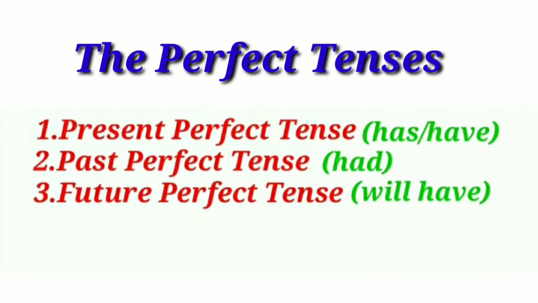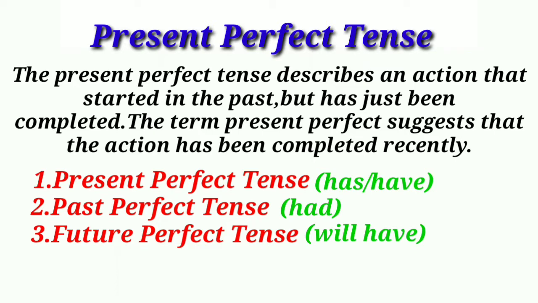The topic that we're taking up today is present perfect tense. Present perfect tense actually suggests the past time, action that have just or already been completed. The present perfect tense describes an action that started in the past but has just been completed. The term present perfect suggests that the action has been completed recently.